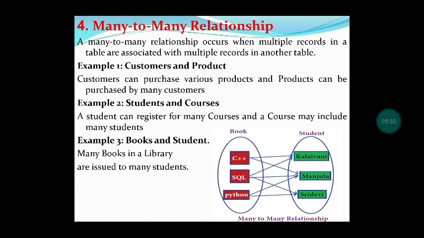Another example is students and courses. A student can register for many courses to join in a college, and a course may include many students. For a BSc computer science course, not one student will learn, many students will learn. So that is an example of a many-to-many relationship. And one more example is given, books and students. In a library, many books will be there, and those books can be taken by many students. One library will not have only one book and one student. Many books are there, and a book can be taken by many students. This is called a many-to-many relationship.